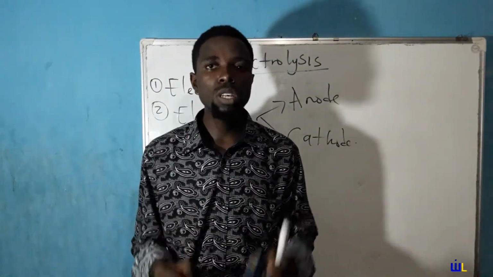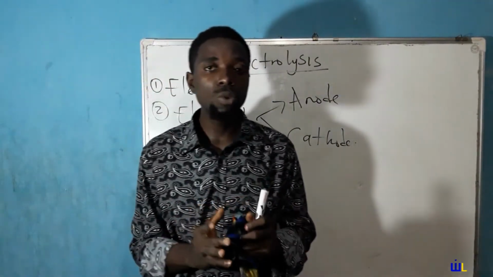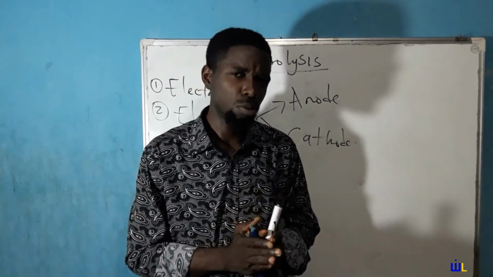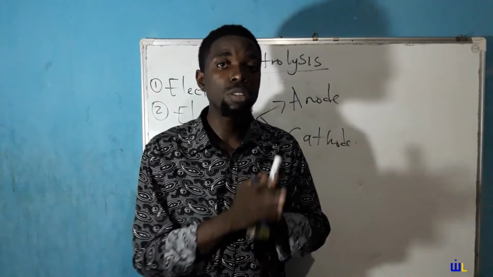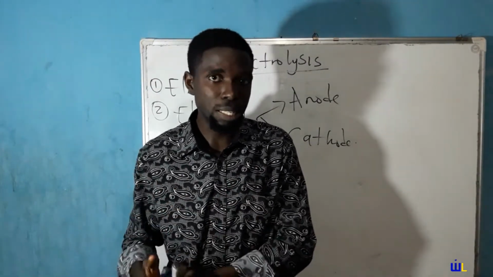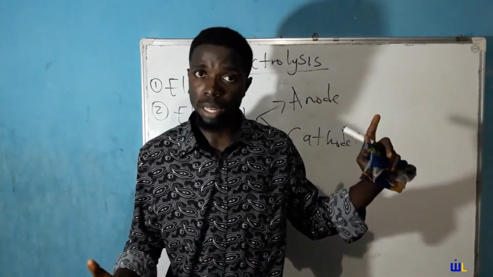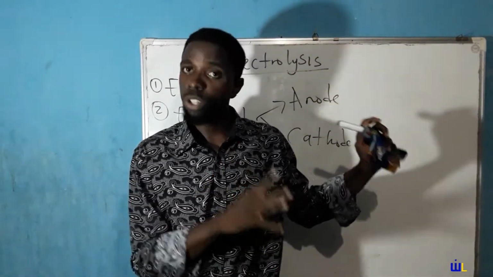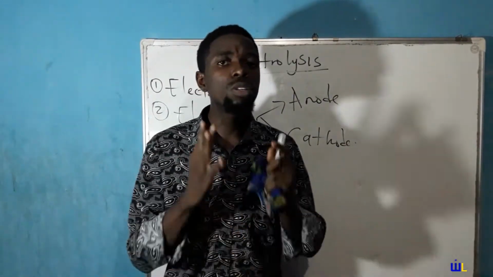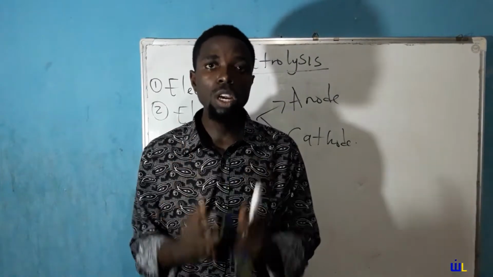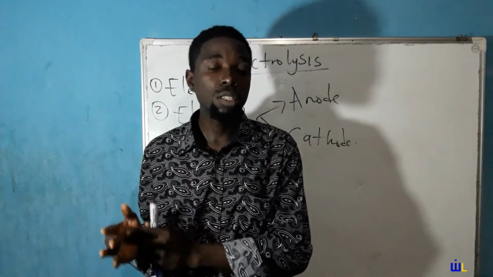If we are dealing with electrolysis, which we are actually talking about, in the electrolytic cell, the anode is the positive electrode, while the cathode is the negative electrode. It becomes the exact opposite when you go to your voltaic cell or your battery. But when we get there, we'll discuss that. But for now, have this in mind. In the electrolytic cell, the anode is the positive electrode in which oxidation occurs, while the cathode is the negative electrode in which reduction occurs.